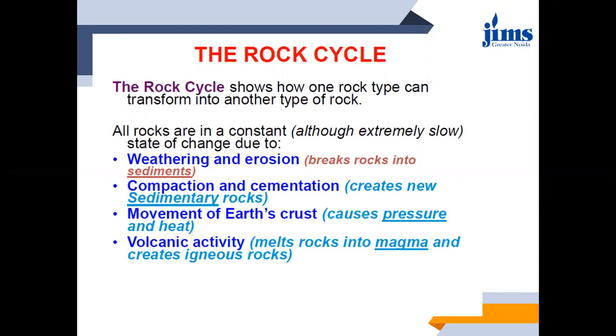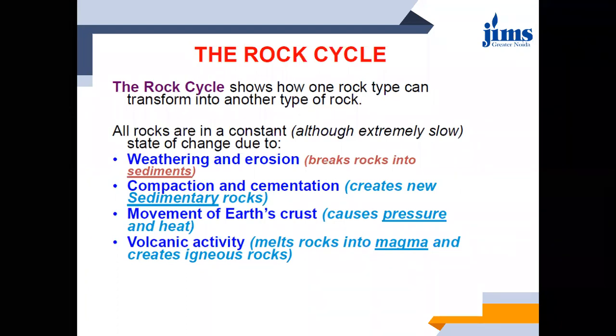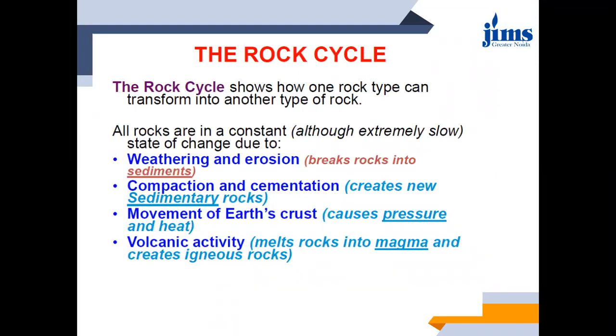Can you name those 5 types? Chemical weathering, biological weathering, and physical weathering.